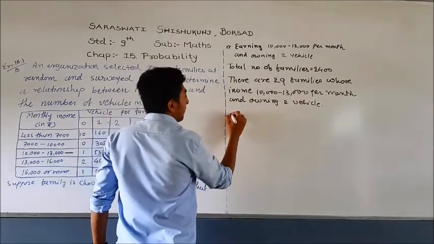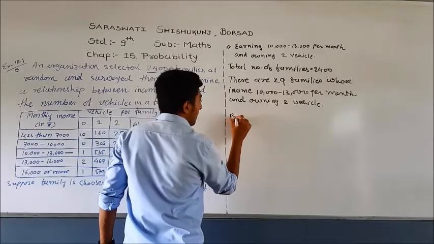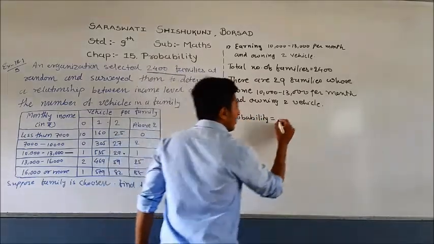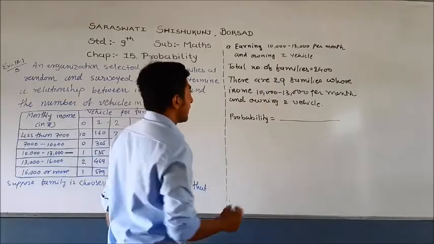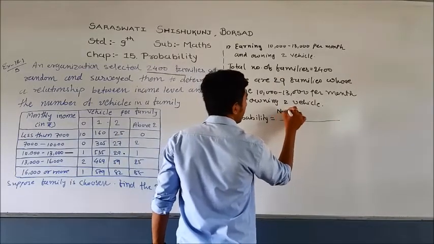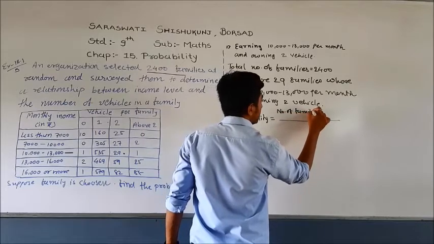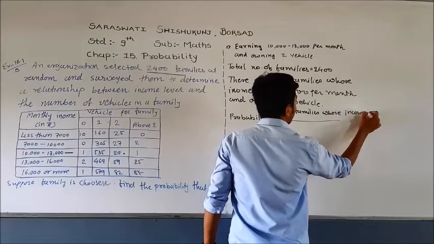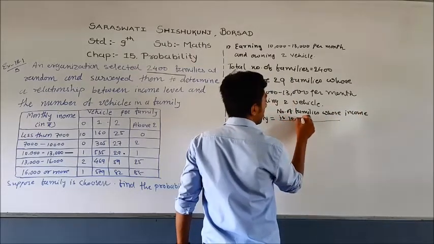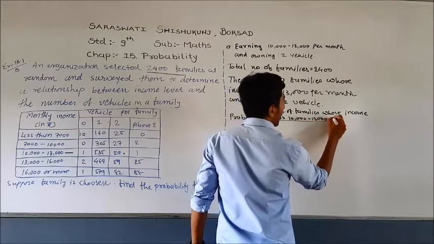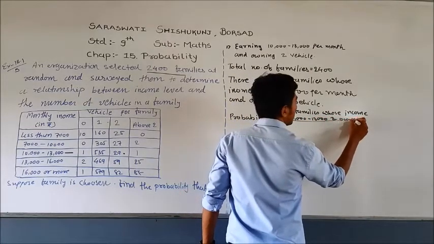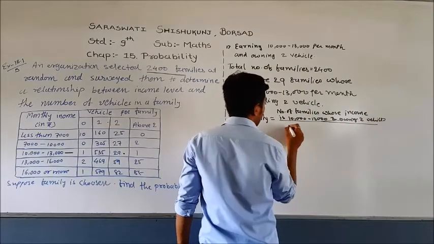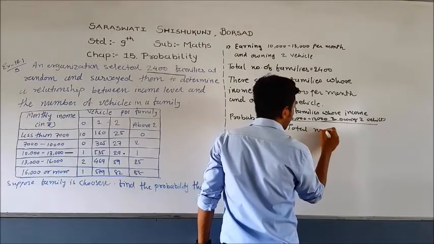So probability equals the number of families whose income is 10,000 to 13,000 and owning 2 vehicles, divided by the total number of families.